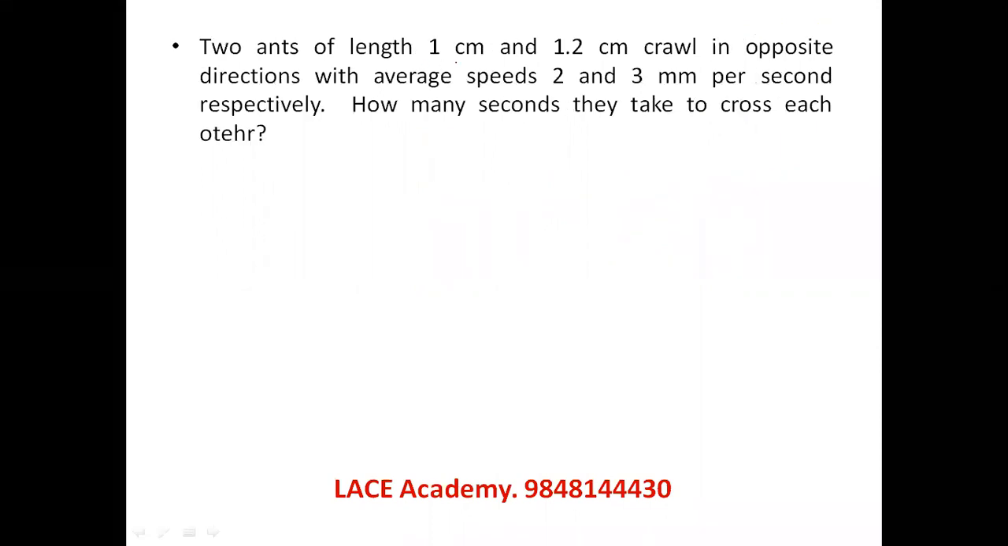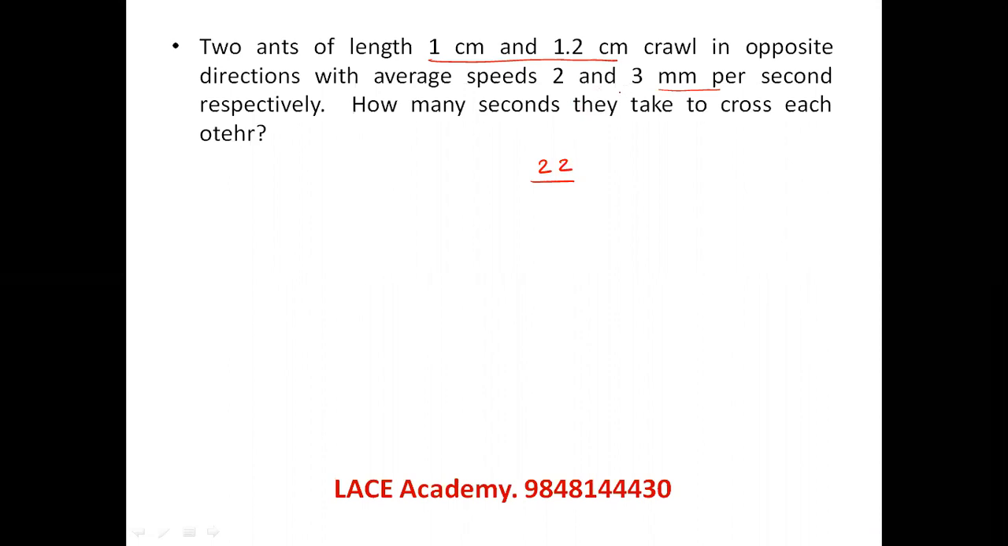2 ants of length 1 centimeter and 1.2 centimeter crawl in opposite directions with average speeds of 2 and 3 millimeters per second. How many seconds do they take to cross each other? See, to cross each other, they have to cross their total length, which is 2.2 centimeter, and their speeds are given in millimeters per second. So if I take this total distance to be crossed, 2.2 centimeter, it becomes 22 millimeter.